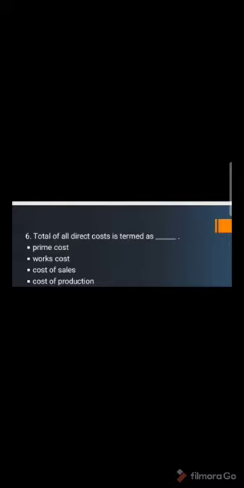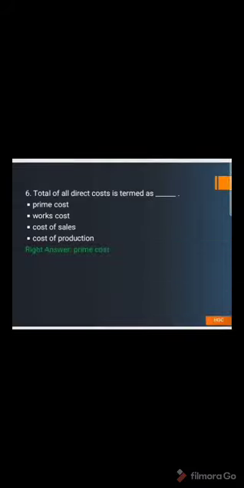Now let us take a look at the answer. The right answer is prime cost, because I've told you in the previous MCQ that direct material plus direct labor means the prime cost, and the rest of the expenses are classified as factory overhead and they are added into the production cost, but they are not classified as prime cost.